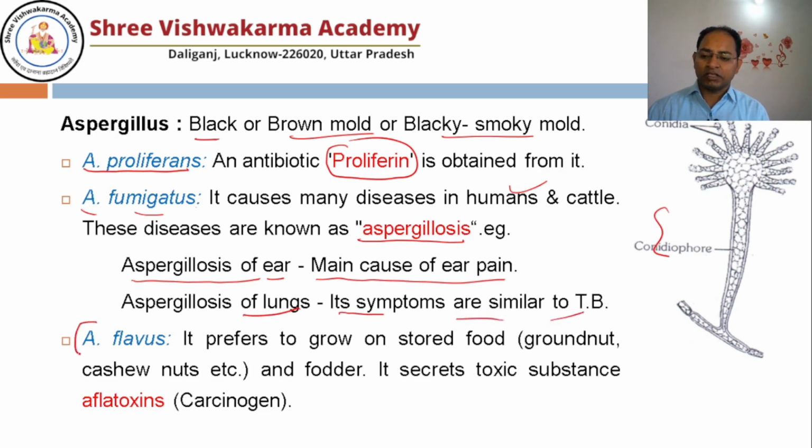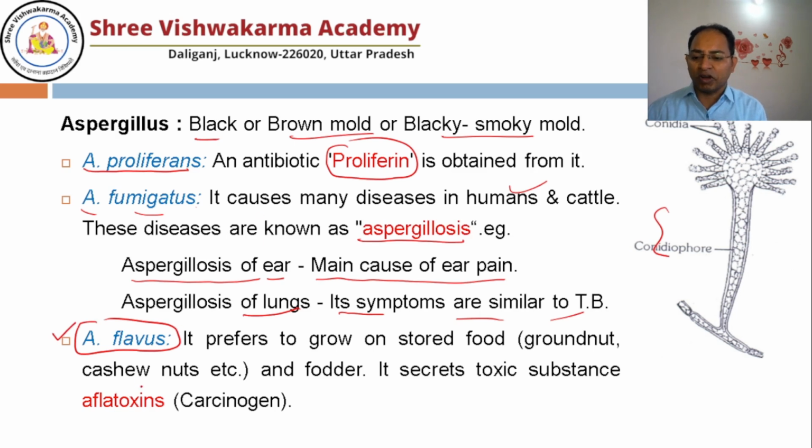Another is Aspergillus flavus. I'm sure sometimes when you are eating groundnut or cashew, it has a bitter taste, so you have to spit it out. That is actually the infection of Aspergillus flavus on the groundnut.